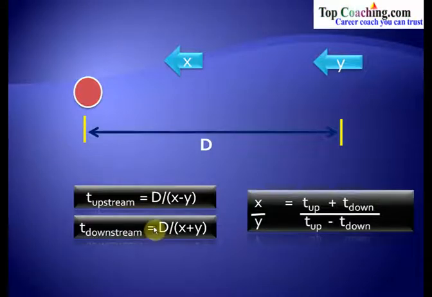Now if we divide both these terms and solve it further, we get the expression as x by y equal to t upstream plus t downstream divided by t upstream minus t downstream. So this is a formula which you can remember, that x by y, x is the speed of the boat in still water and y is the speed of the stream. So x by y is equal to t upstream plus t downstream divided by t upstream minus t downstream. If you know the values of t upstream and t downstream, then you can easily calculate the ratio of speeds of boat and the water current.